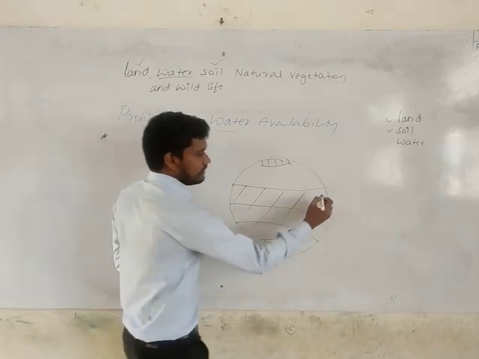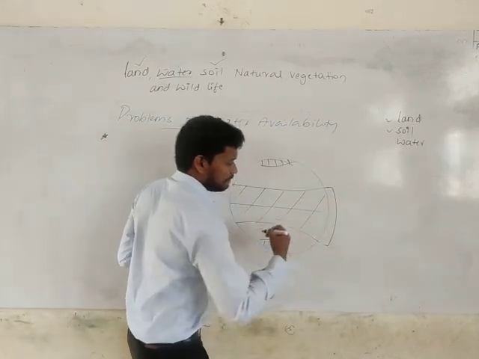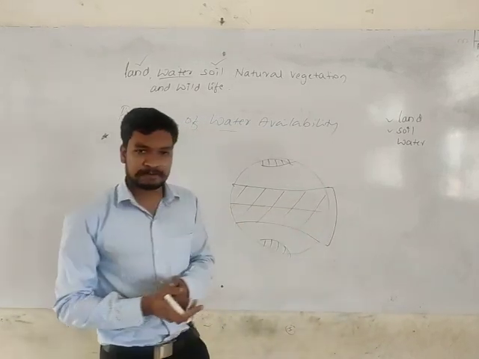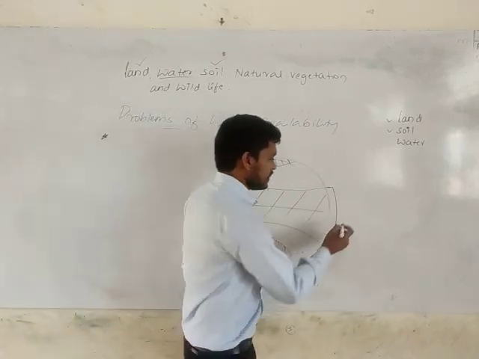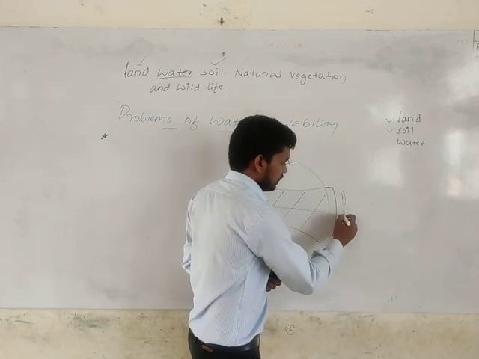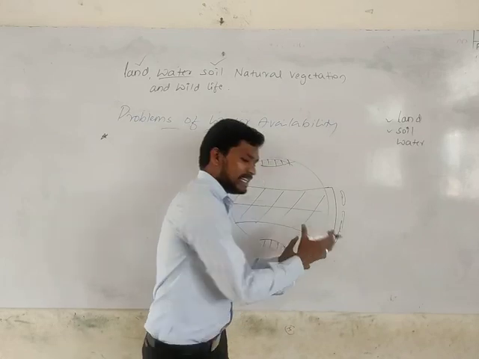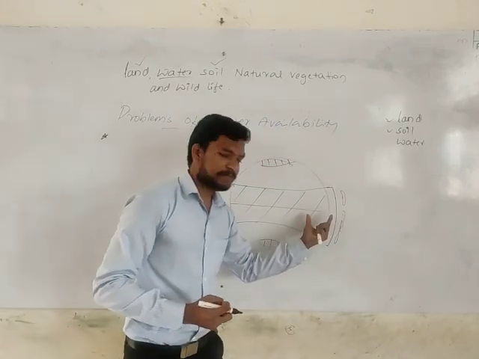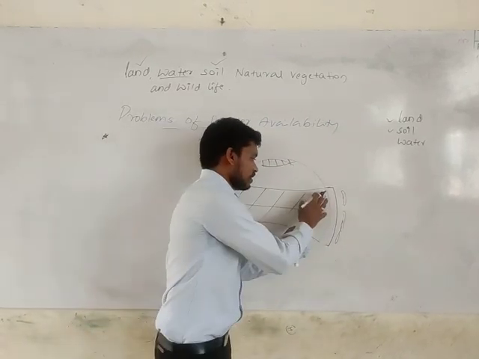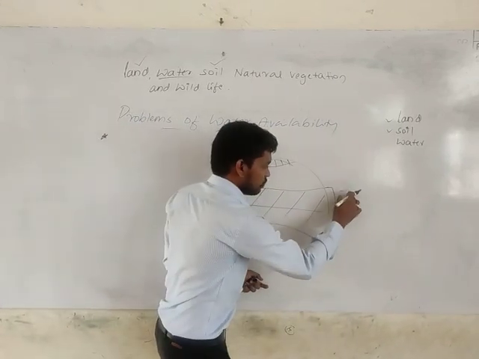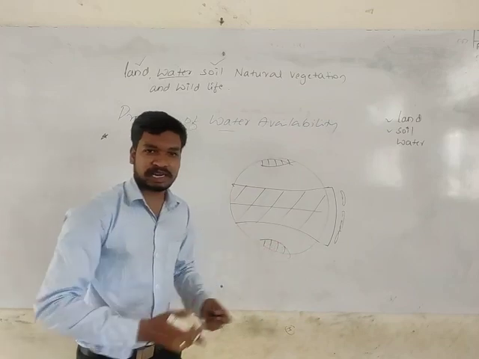Here in this zone we get high temperature because the sun rays fall directly on this area. So you will get more water by rainfall. When these areas get heated by sunlight, the water evaporates easily, then converts into clouds by condensation.